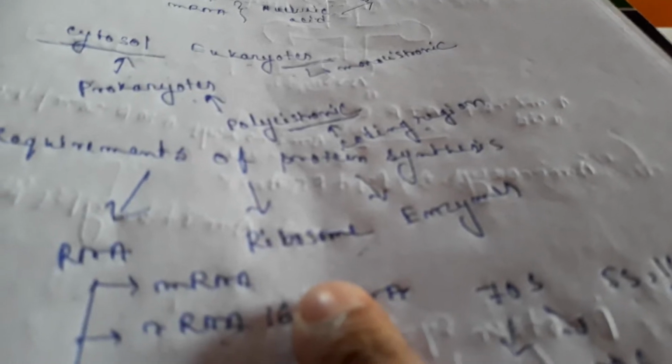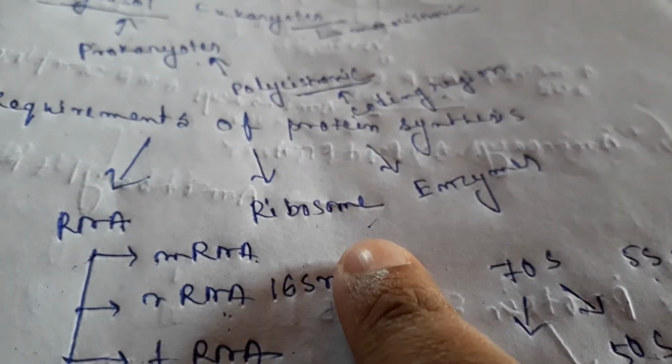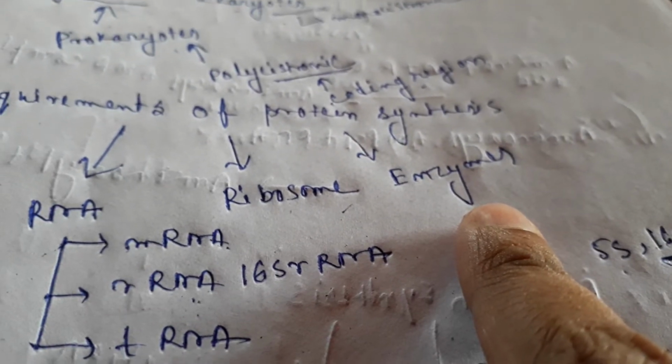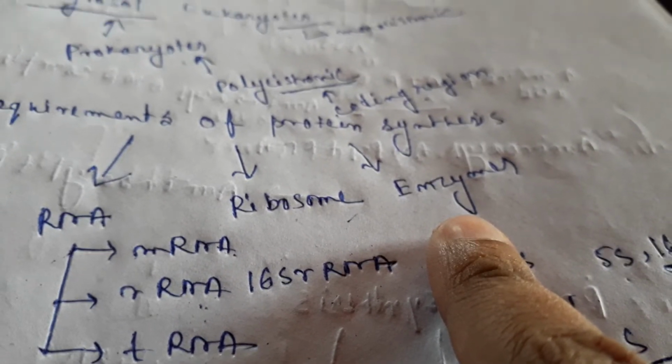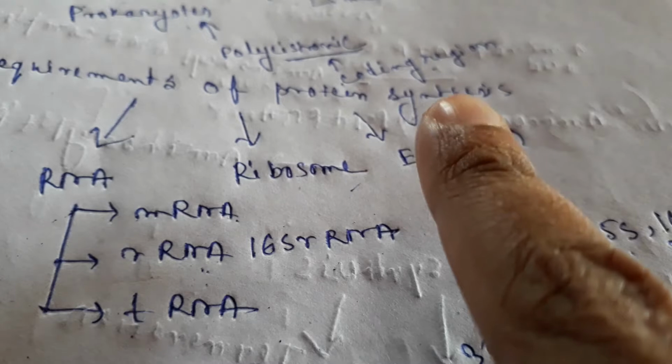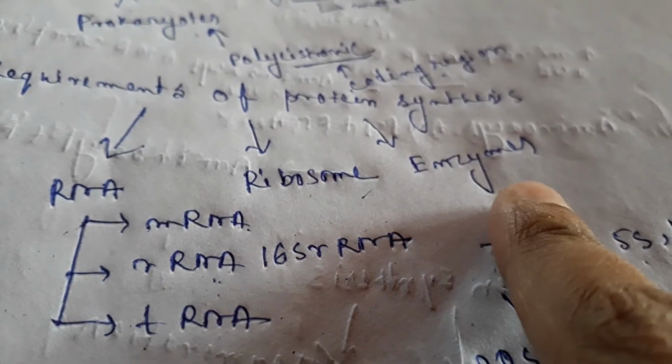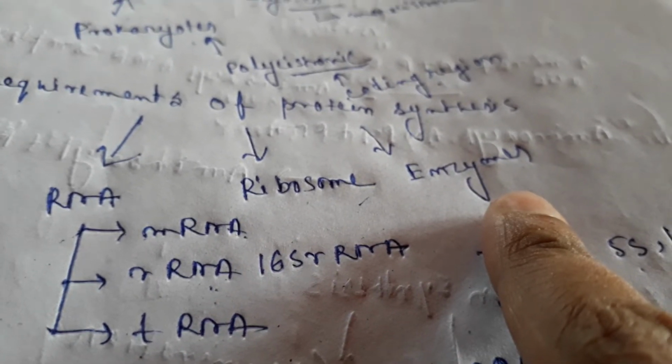In eukaryotes, the ribosome is the 80S ribosome. And enzymes participate in the activation of tRNA and amino acids.